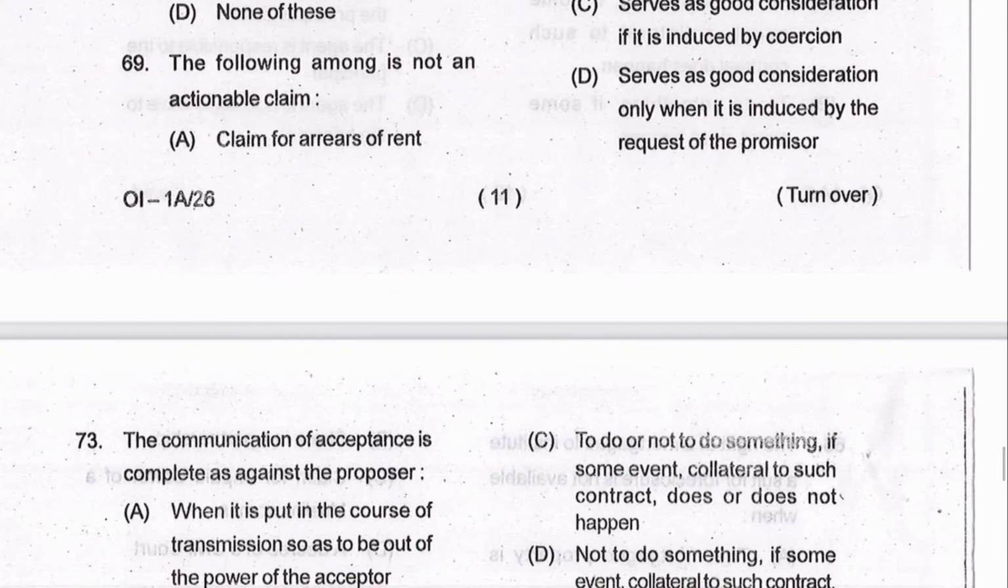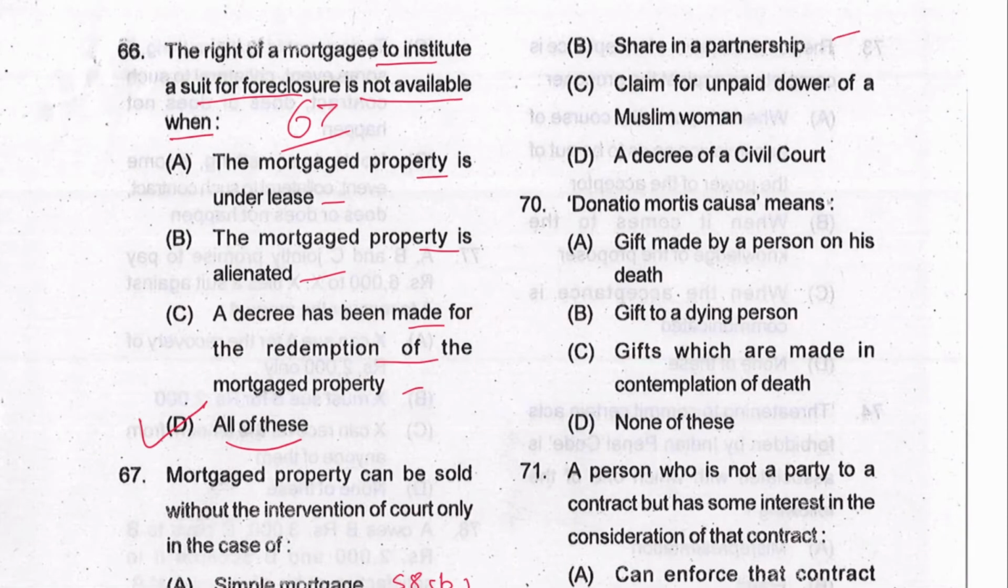Next, 69. The following among is not an actionable claim. Claim for arrears of rent: this is an actionable claim. Change of partnership: yes. Claim for unpaid dower of a Muslim woman: this is an actionable claim. Decree of civil court: no, it is not an actionable claim. D is the answer.